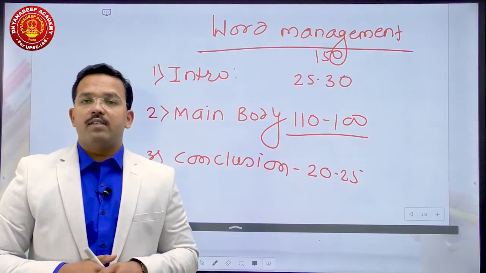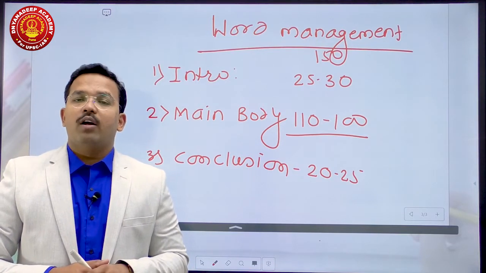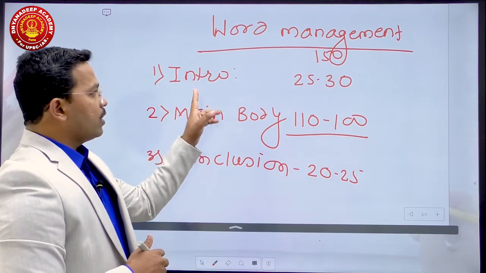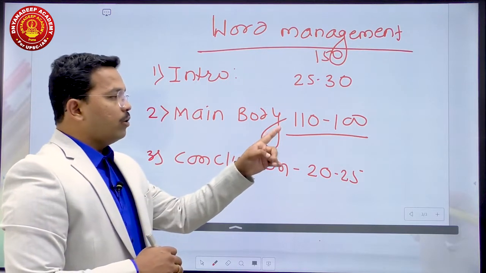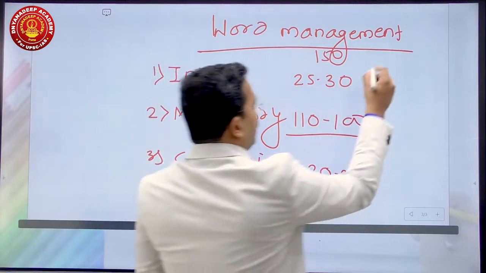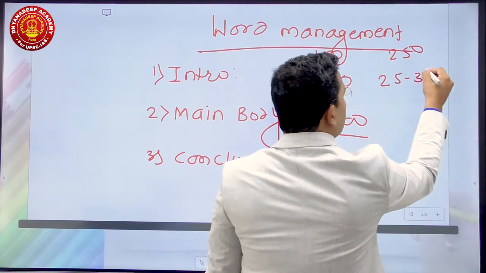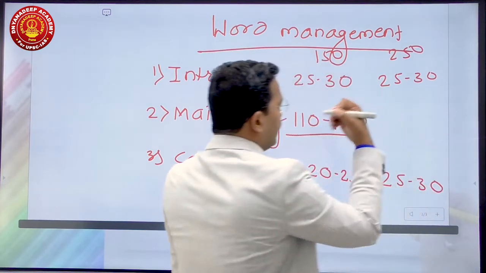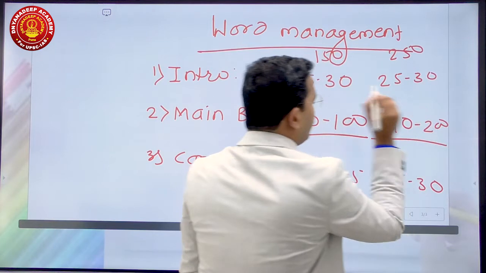Always remember, UPSC is an examination of answer writing, and if you want to score very good marks, you have to work on everything very professionally. So to write an answer of 150 words, introduction should be given 25 to 30 words, main body should be given 100 to 110 words, and conclusion should be given 20 to 25 words. If you are writing an answer of 250 words, again introduction 25 to 30 words, not more than that. Conclusion again 25 to 30 words, and remaining almost 190 to 200 words should be given for main body.